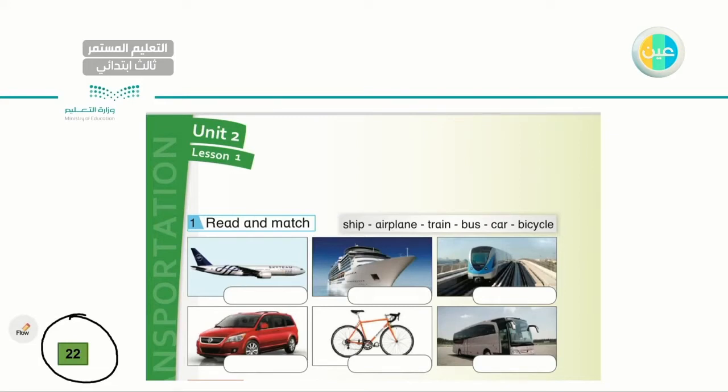Read and match. As you can see, I have 6 pictures here. 6 pictures of what? Are they pictures of houses? Are they pictures of shops? Are they pictures of children, schools, buildings? No, they are pictures of means of transportation, the way we get to a place. Okay, so as I told you, I have 6 pictures. Let's read here first and then let's try to guess the meaning of some words that we don't know already.